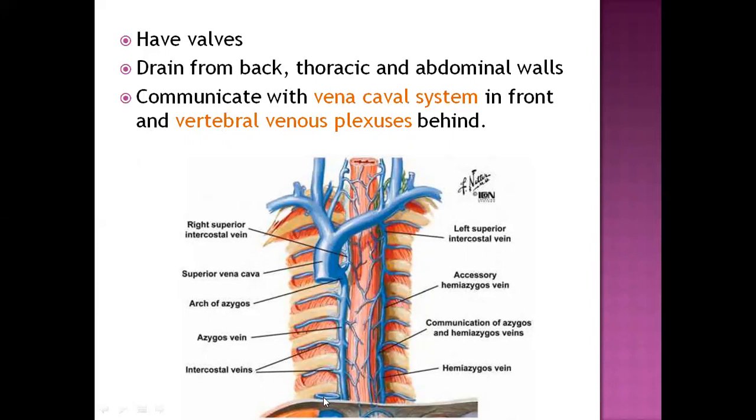This is the inferior vena cava. This is the superior vena cava, and this is our azygous system. So in front we have the vena cava system. Behind we have vertebrae. In front of the vertebrae we have the vertebral venous plexus. That means this azygous system of veins is lying in between the vena cava system and the vertebral venous plexus.